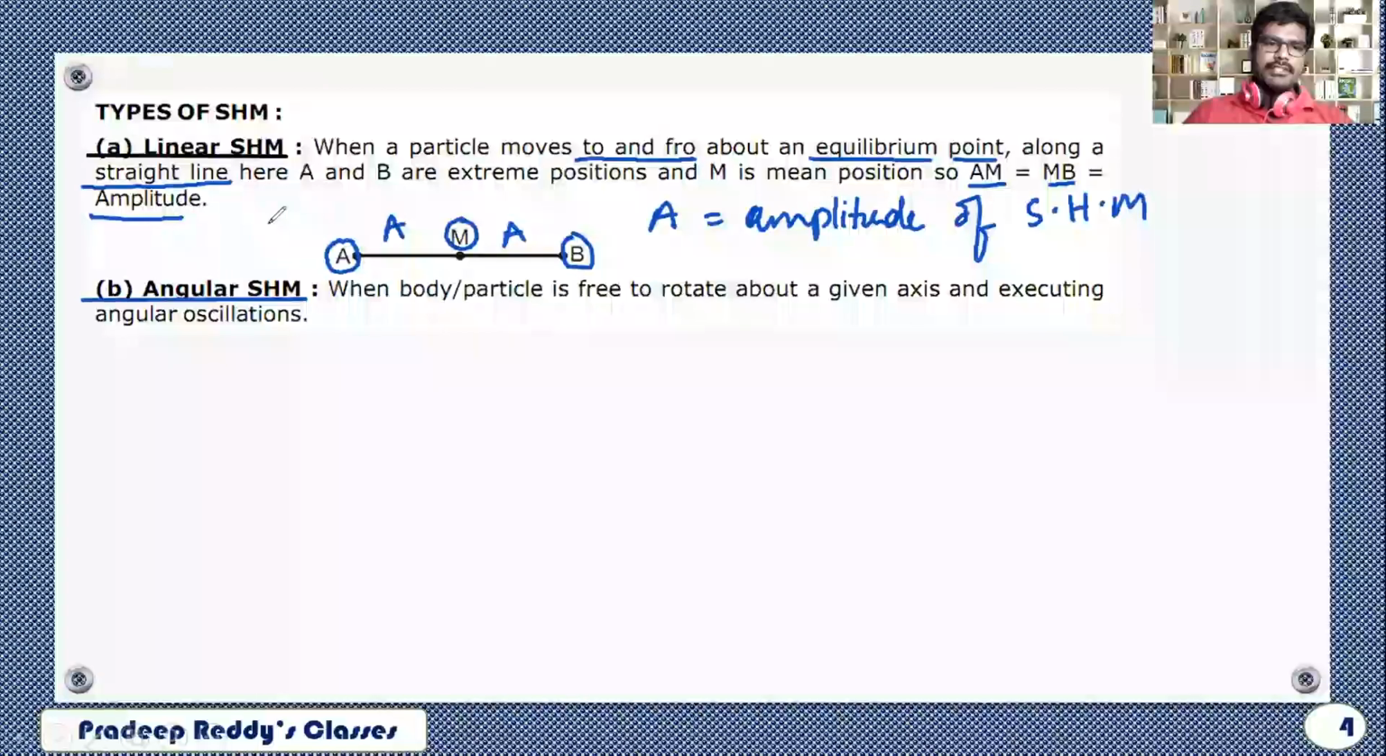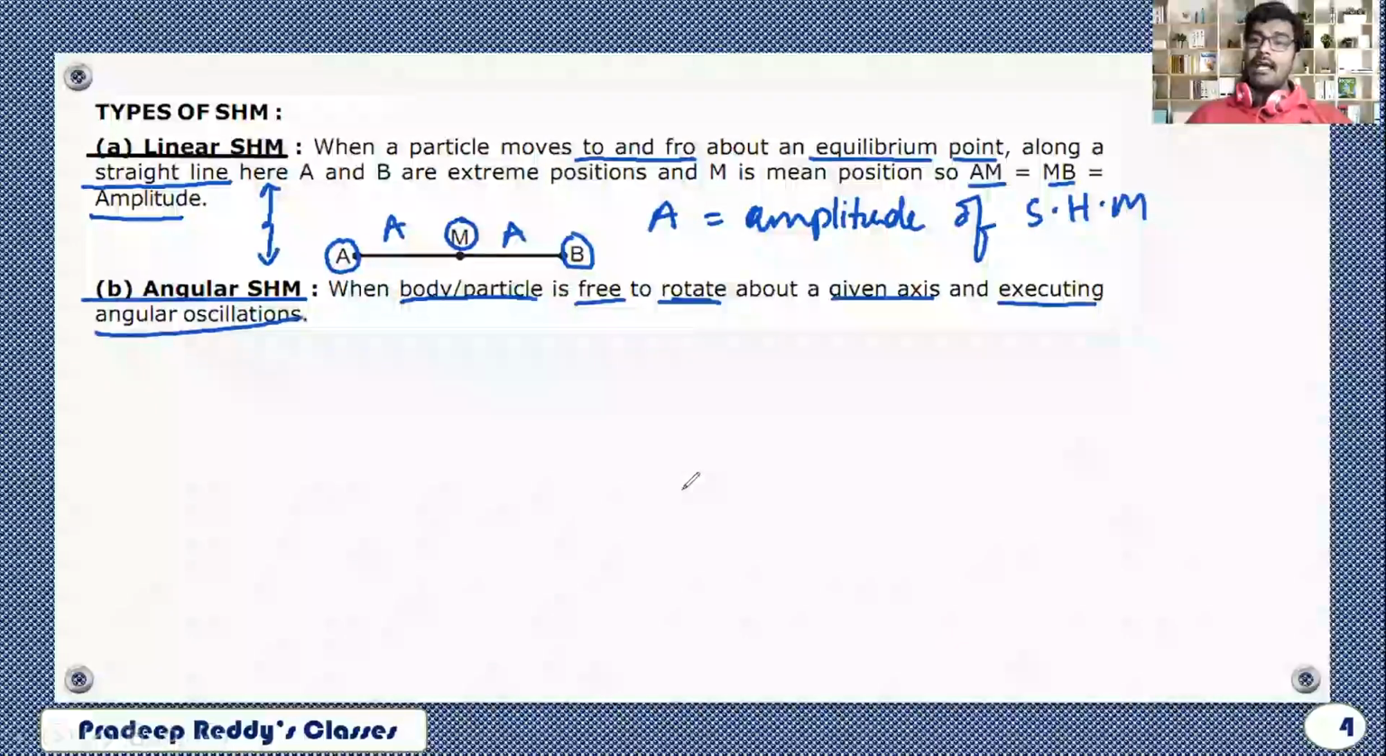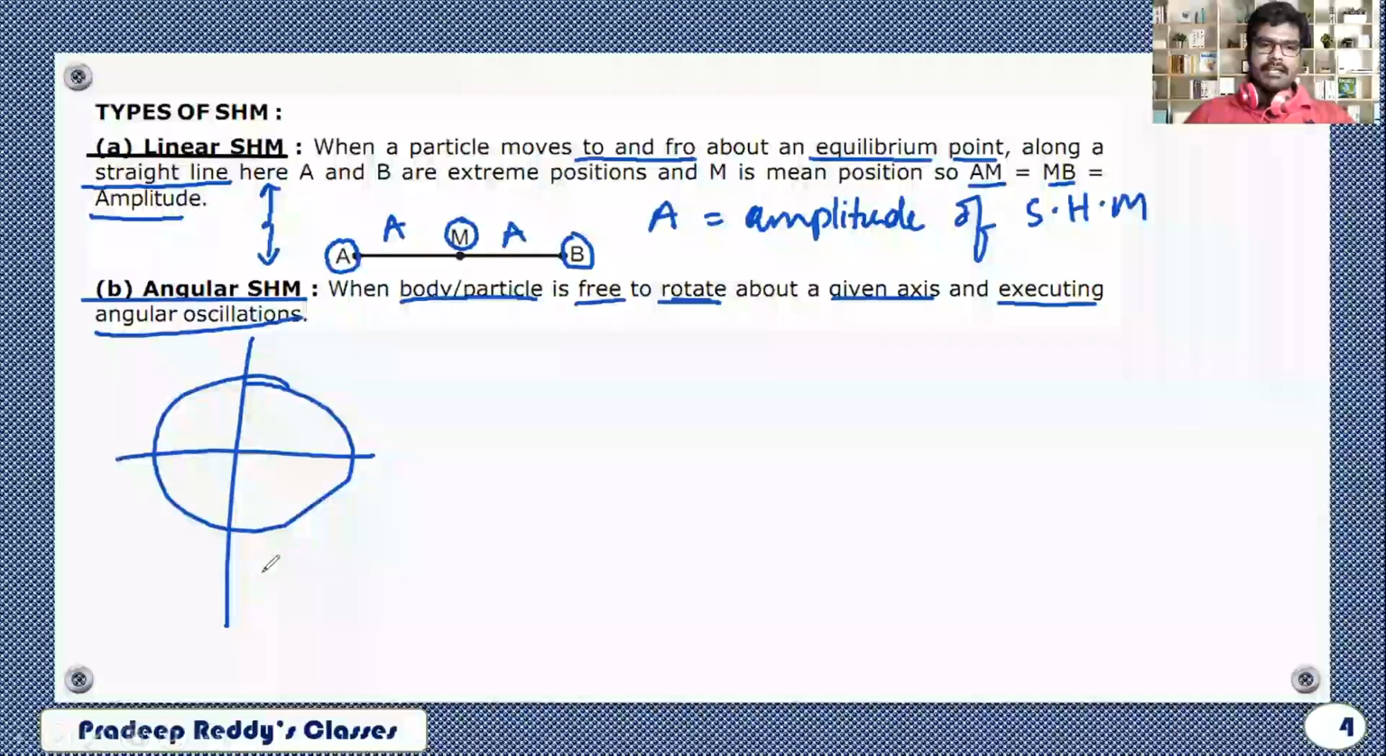Such motion is said to be linear simple harmonic motion. It can even be along a straight line vertically. Such motion is called linear simple harmonic motion. And next is angular simple harmonic motion. When a body or a particle is free to rotate about a given axis and executing angular oscillations, such oscillations are called angular simple harmonic motion. For example, a particle which is moving in a circular path. This is angular SHM.